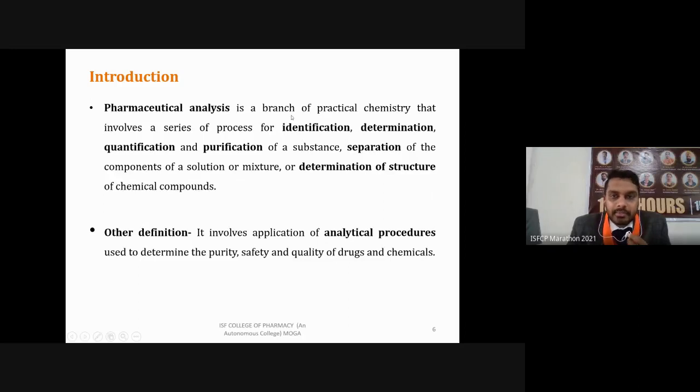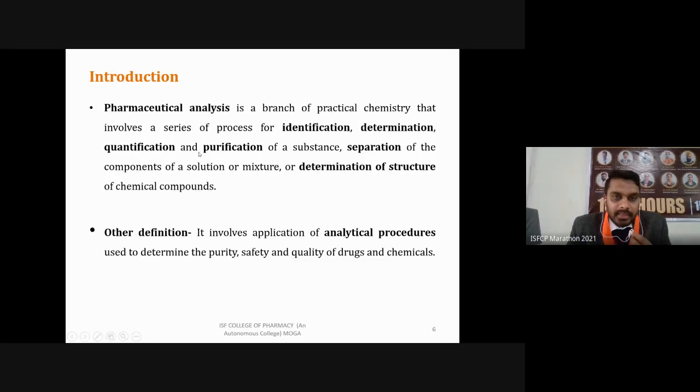It is present or not. So we will come to know from analysis. We are performing identification of that component. Then determination means, if we are identifying that it is present, then how much amount is present, that also comes under quantification. So you can say we have to quantify.